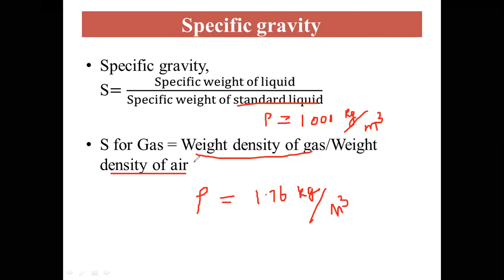For calculating specific gravity, we need some standard reference. For liquid, the reference is normal water at 4 degrees Celsius, and for gas, the standard fluid is air. These are very important values: density of water is 1000 kilogram per meter cube, and density of air is 1.76 kilogram per meter cube.